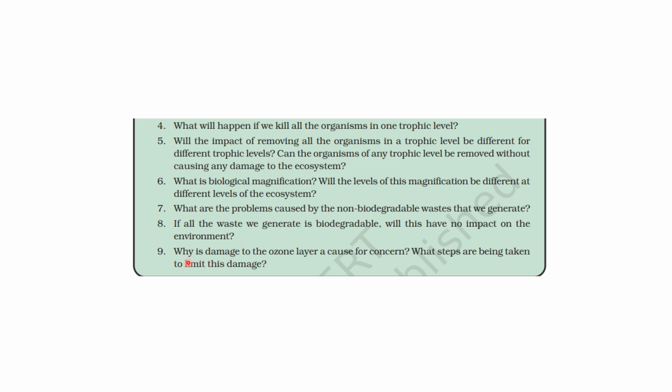Last question is, why is damage to ozone layer a concern, cause of concern? Why is it so? So damage to the ozone layer, it allows harmful UV radiations to reach the earth, which can cause skin cancer, cataracts, and even harm the ecosystems. Okay. So what steps are being taken to limit this damage? So steps like Montreal Protocol, they have regulated ozone depleting substances. Okay. This is resulting in slow recovery of the ozone layer. So these steps are being taken.